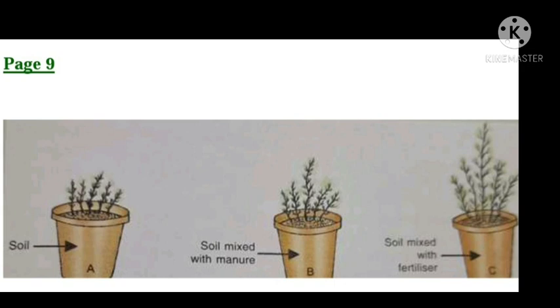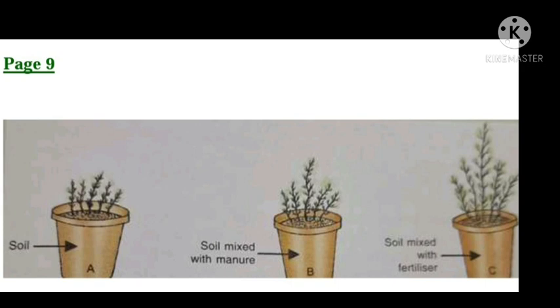You will find that the seedlings placed in ordinary soil in pot A show minimum growth. Seedlings placed in soil containing manure in pot B show better growth, but the seedlings planted in soil containing fertilizer in pot C show maximum growth as well as fastest growth. From this activity, we conclude that manure and fertilizers help the plant to grow better and faster.